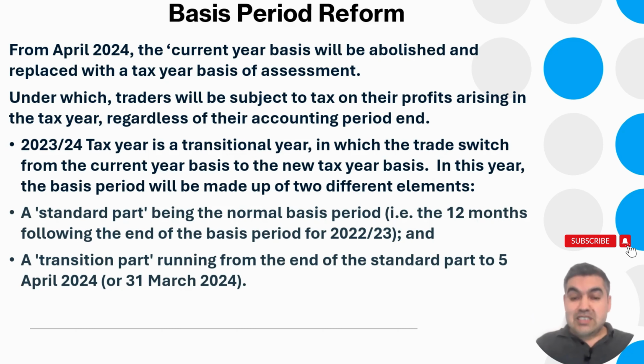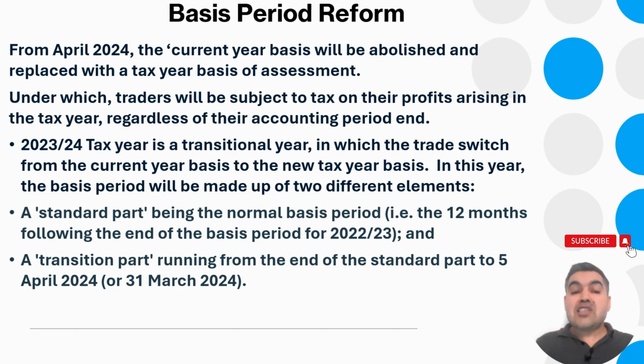Now, very important, I already uploaded two videos which explain the current year basis and the closing year rules. However, from April 2024, the current year basis will be abolished and replaced with the tax year basis of assessment. So you'll be assessed based on the profit between 6th of April to the 5th of April. Because the current year basis was complex, now this will make it very easy moving on.